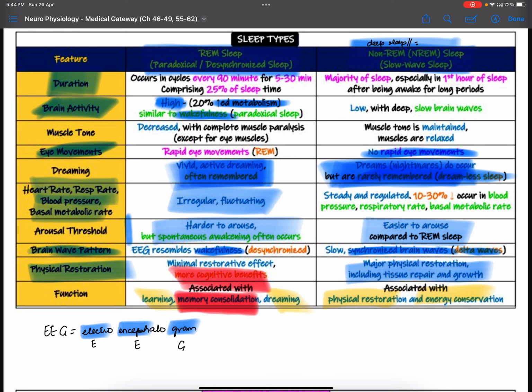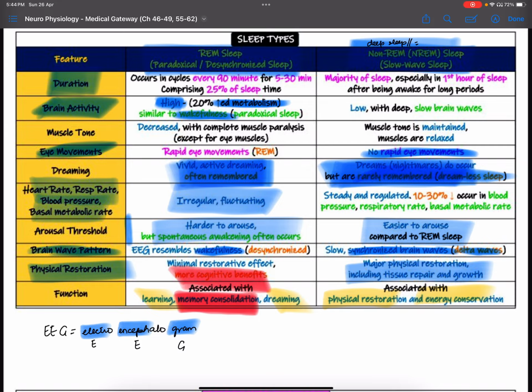What about duration for REM? After every 90 minutes, there'll be a cycle of around 5 to 30 minutes. And deep sleep: if a person has been awake for long periods of time, the first hour of sleep is normally deep sleep. Other than that, 75% of sleep consists of deep sleep. The dreams in REM sleep are remembered, whereas the dreams in non-REM sleep are not remembered. Memory consolidation happens in REM sleep, and cognitive benefits are greater in REM sleep.